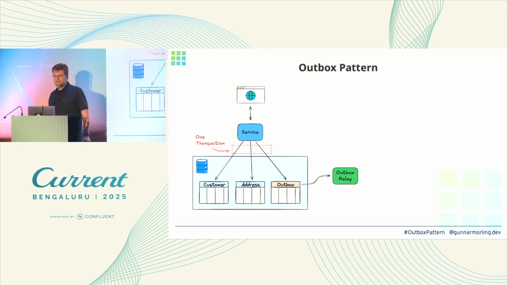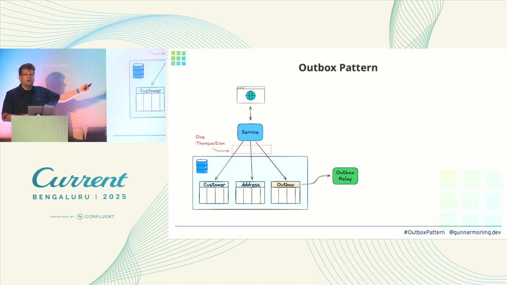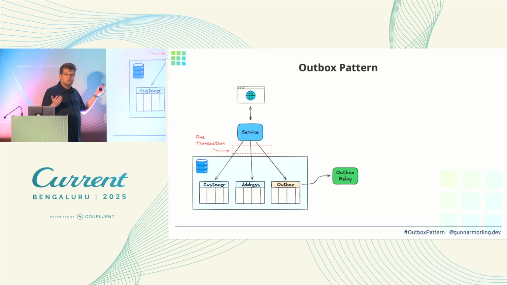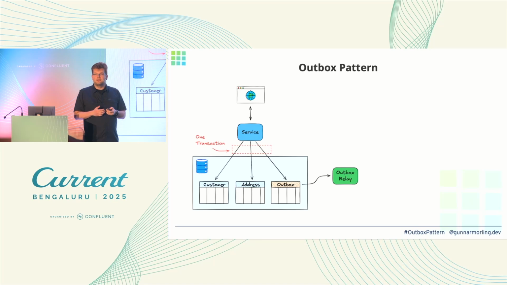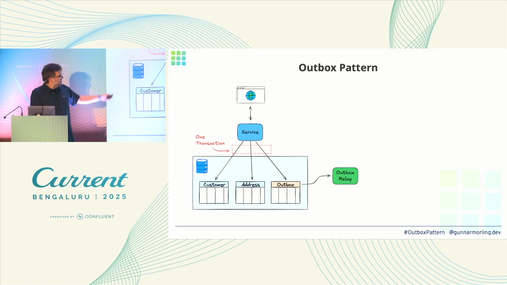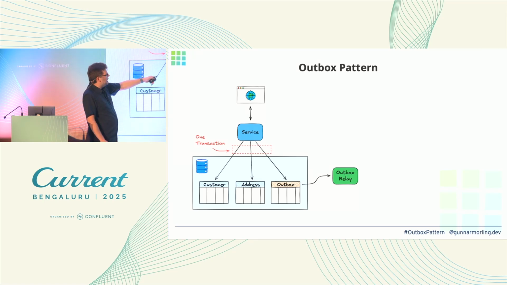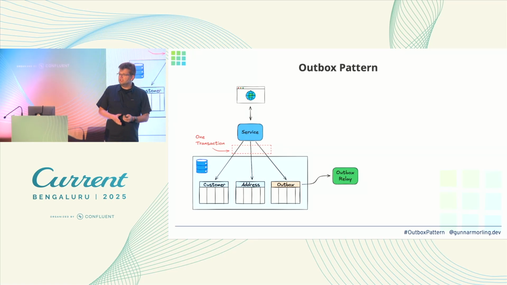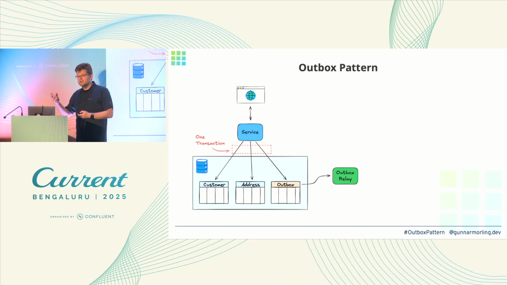Now, of course, the question is, writing into this Outbox table is good, it's nice, but it doesn't help us, right? We still need to get this message out to our external consumers. And this is where another component gets added, which is called the Outbox relay. This is essentially in charge of taking messages from this Outbox table and propagating them to the outside world. And we will discuss different options for how this could be implemented.